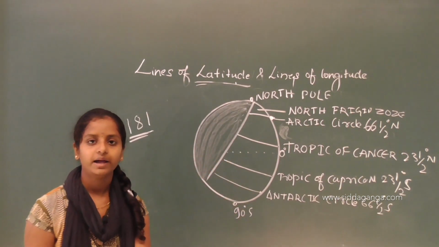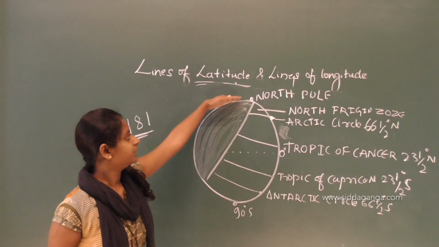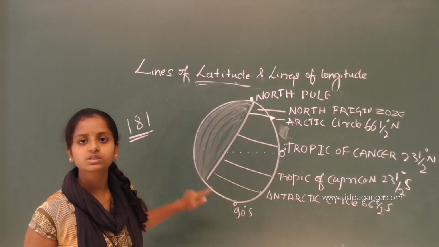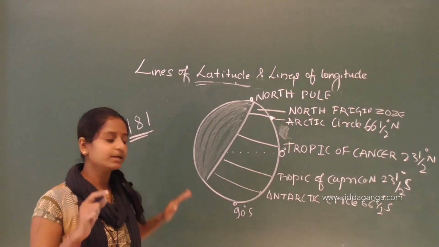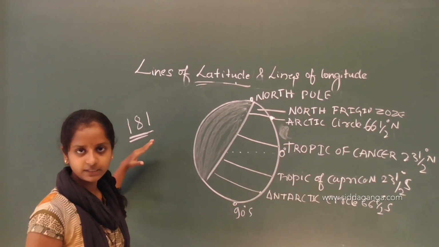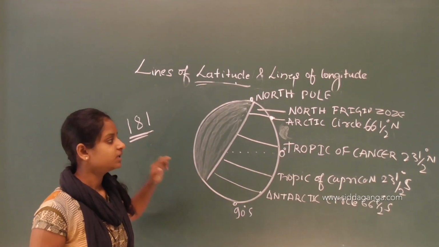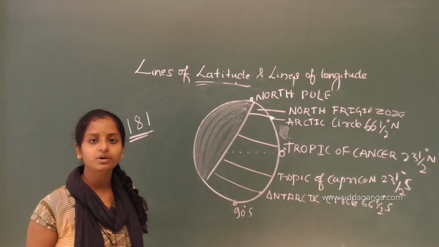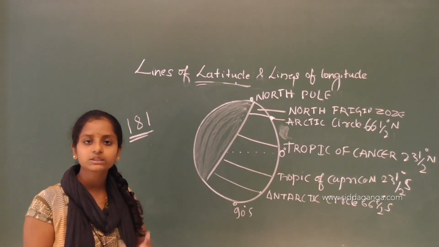So I have said already, from the north pole to the south pole, we can see 181 latitudes, but of those, 7 are more important latitudes. What are those?